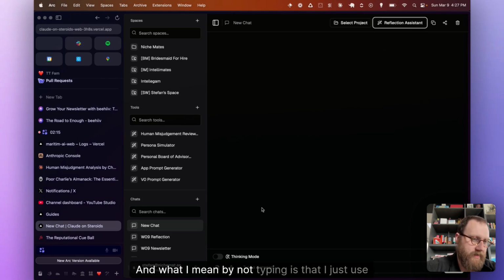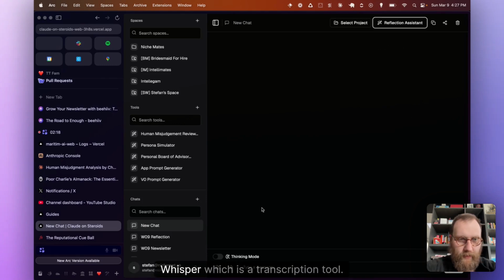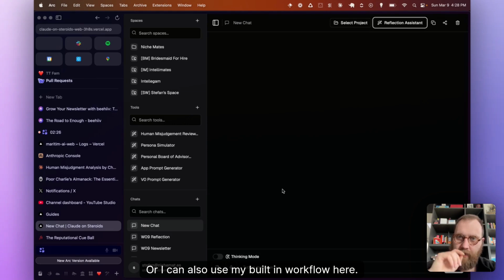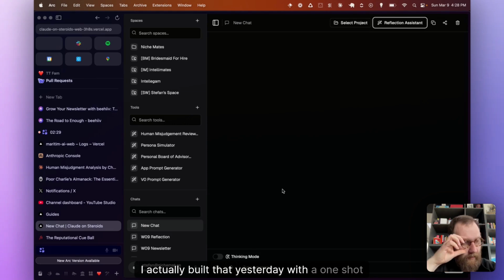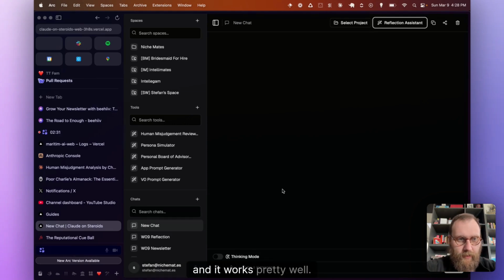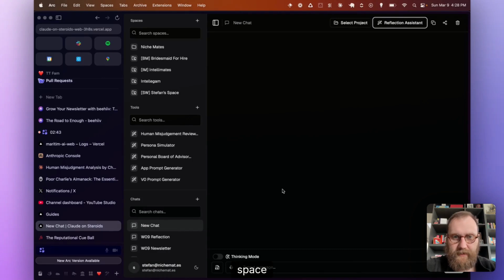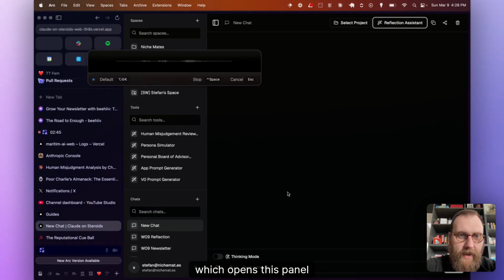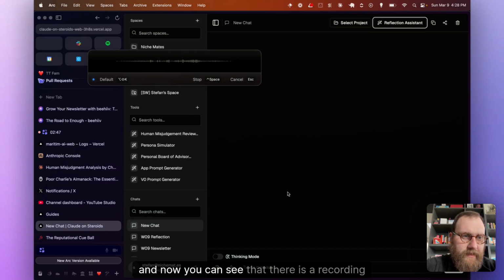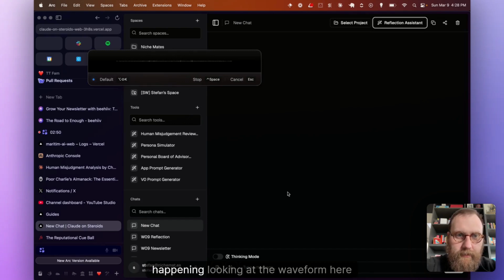And what I mean by not typing is that I just use Super Whisper, which is a transcription tool. Or I can also use my built-in workflow here. I actually built that yesterday with a one-shot prompt, and it works pretty well. But for the sake of you doing this within Claude, let's just use Super Whisper. So I have a shortcut here that's Control Space, which opens this panel. And now you can see that there is a recording happening, looking at the waveform here.